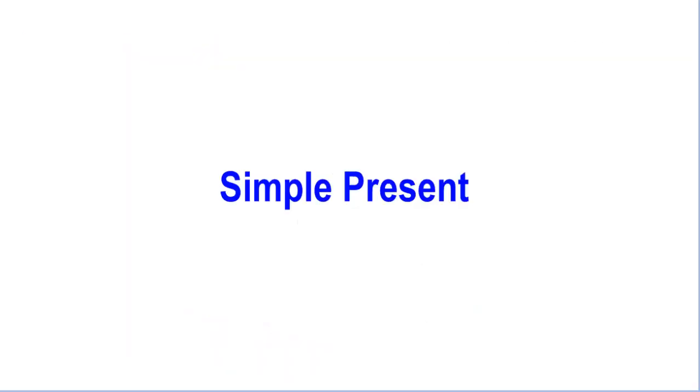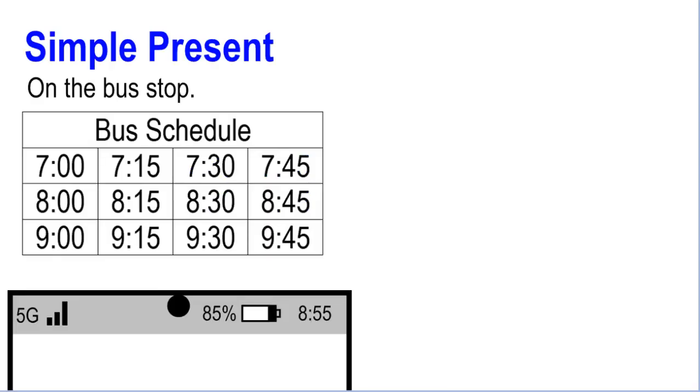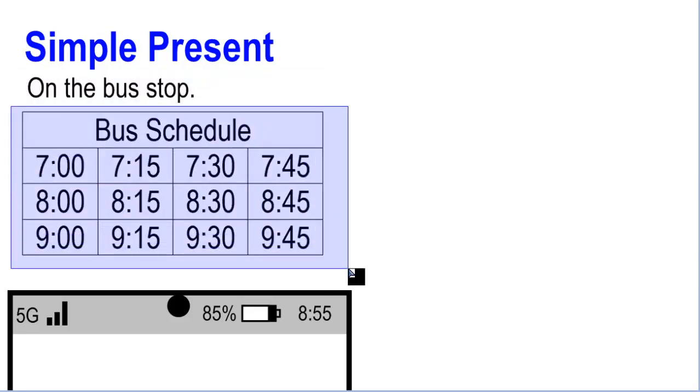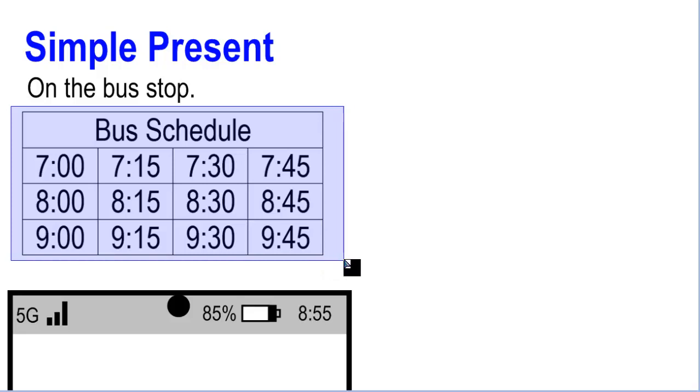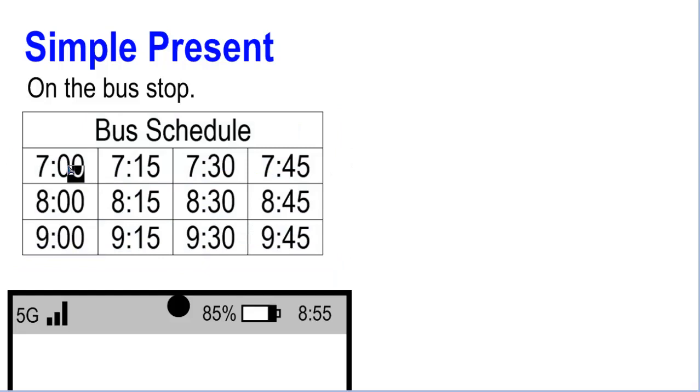And finally, we can also use the simple present for future. Let's imagine that you are at the bus stop. And at the bus stop, you can check the schedule. That doesn't necessarily happen in every country or every city, but let's imagine you see a schedule at the bus stop. As you see, every 15 minutes you have a bus.